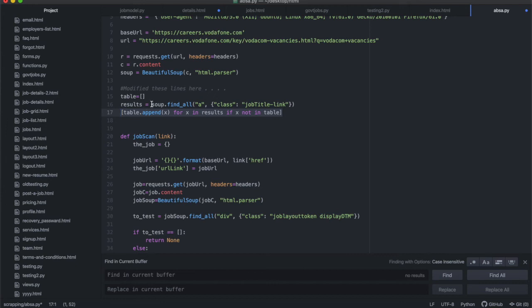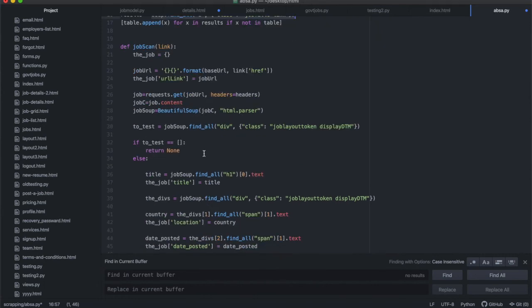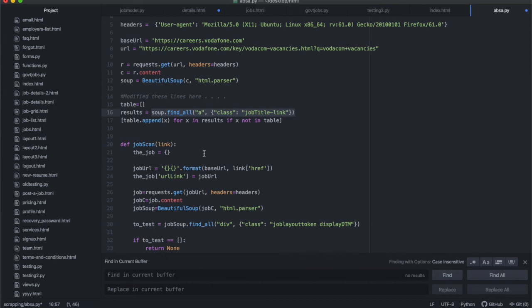And I've renamed a couple of things. Remember, table used to be equal to this, and table is the list that we're going to be iterating through. So what I've done is made it an empty list to start. And then I've renamed the soup find all as results. So this is the list which, when I was troubleshooting, I found contains the duplicate links. So you find that one job is linked twice, because there's two links to the same job within the same div. So that's being problematic. And then when we get to here, when we are scanning through all the links, we are going to the same link twice, and then we are picking up the jobs twice. That's why we're showing a duplication in our database.